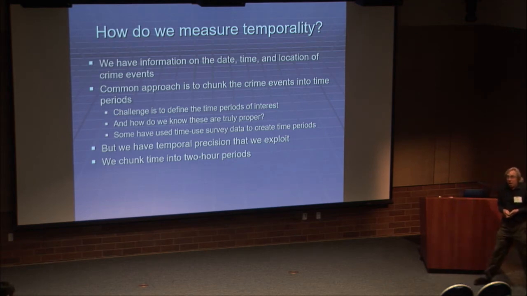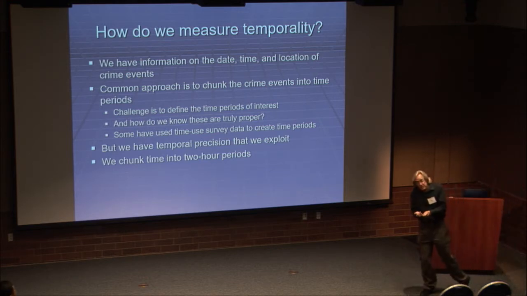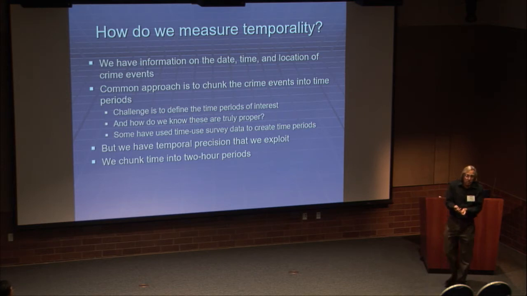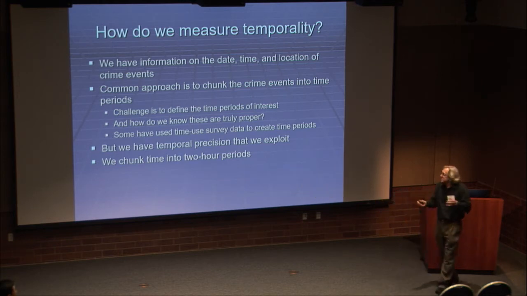So how do we measure temporality? Again, we have information on the date, time, and location of crime events. And like I say, it's a relatively new direction in criminology research. Before, you'd look at a location, put a window on it for an entire year, and count how many crime events happen. And that would be your outcome, if you will: how many crime events happened in the last year at this location.